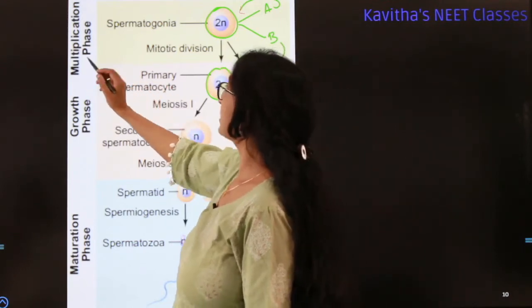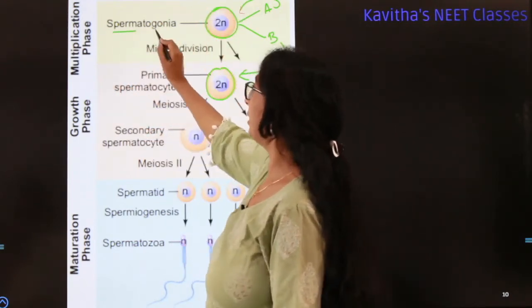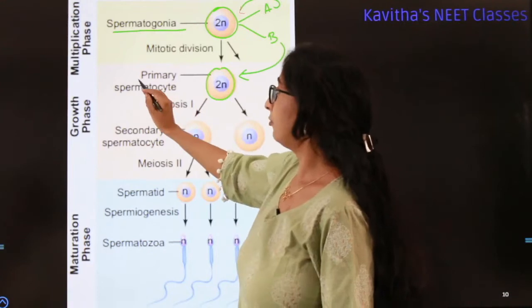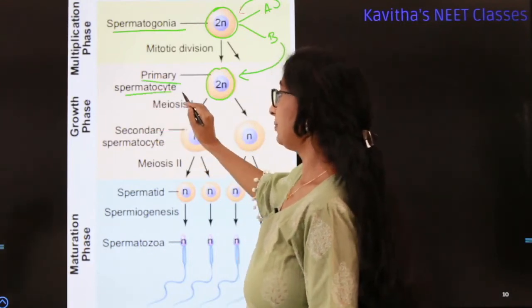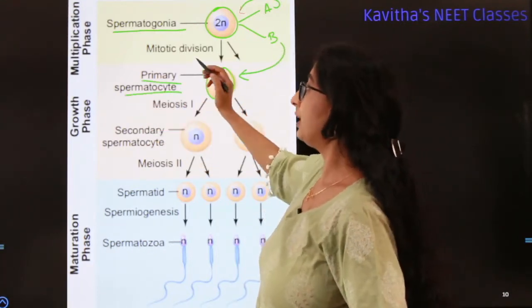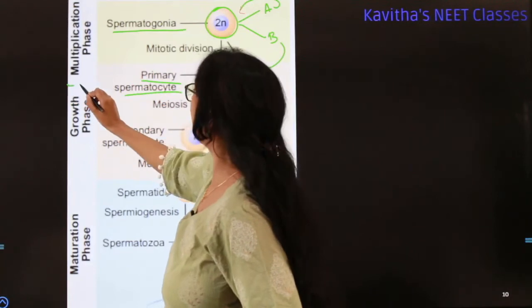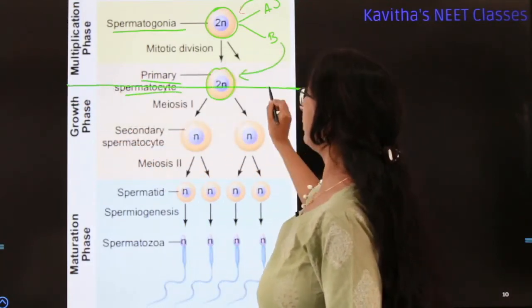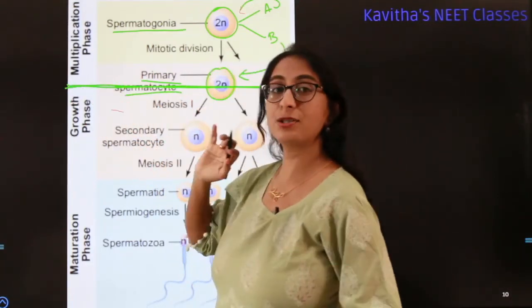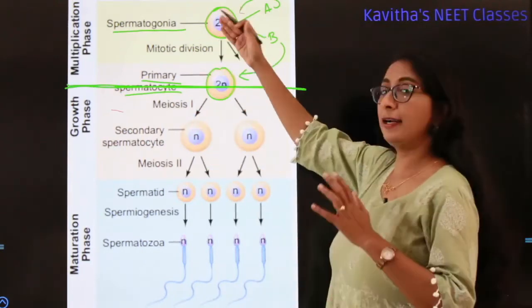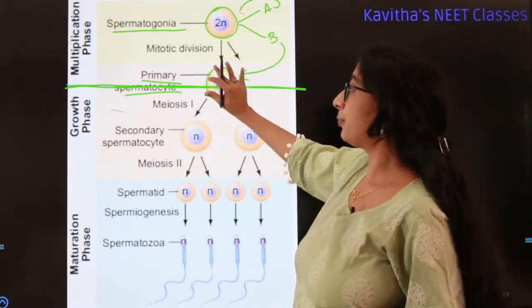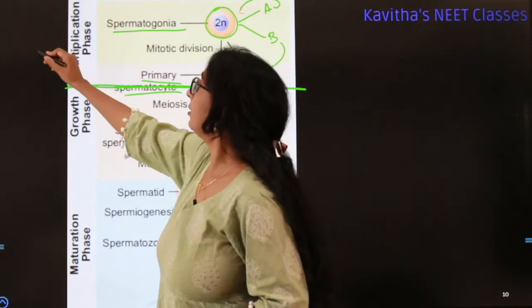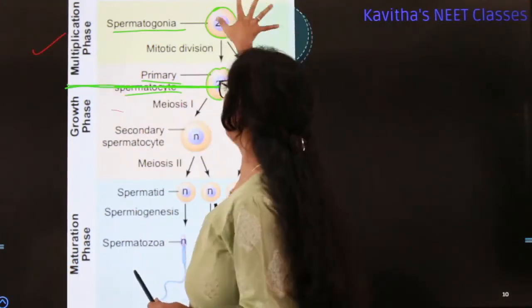This phase, wherein the spermatogonia gets converted to primary spermatocyte through mitotic division, is called the multiplication phase. Until here we call it the multiplication phase.